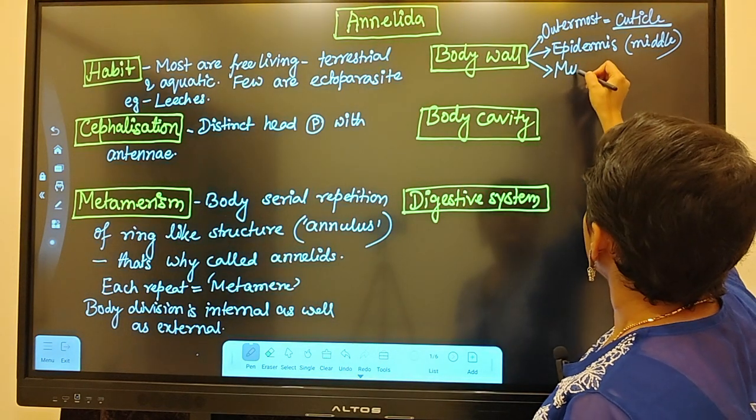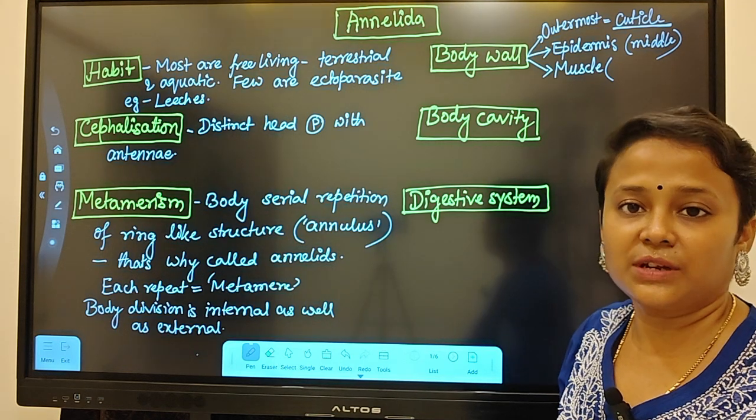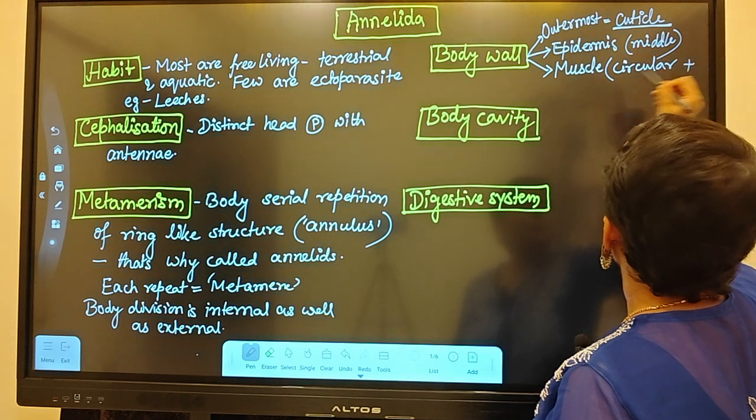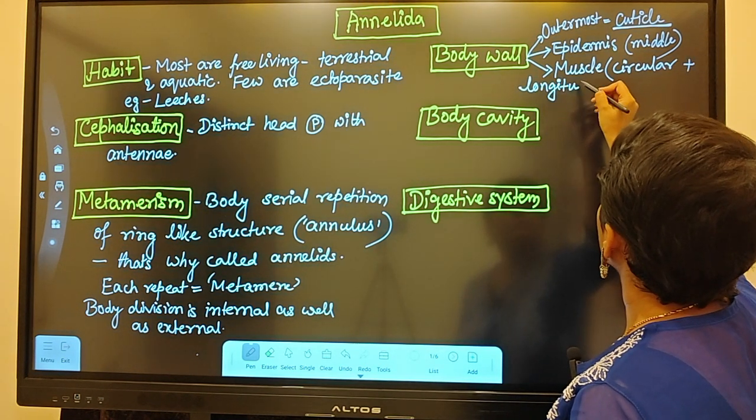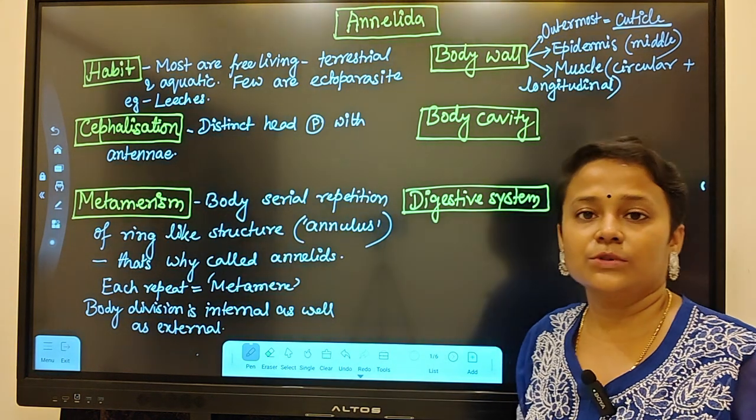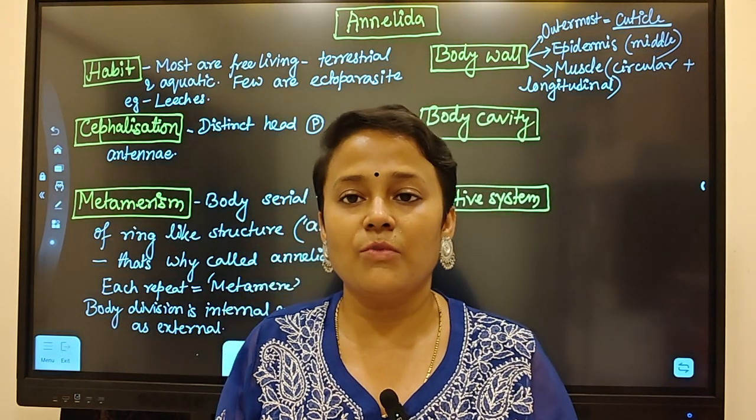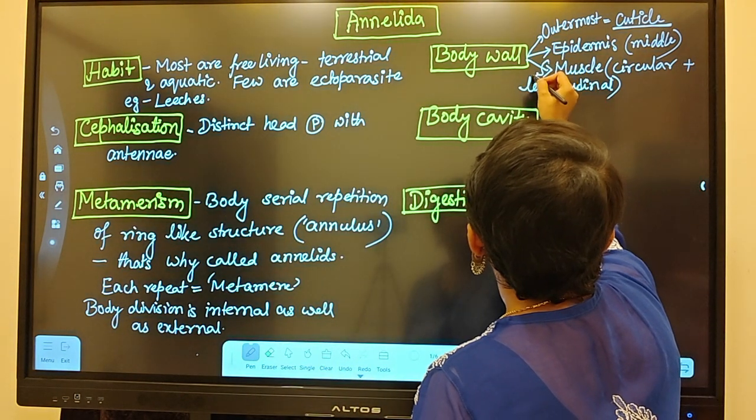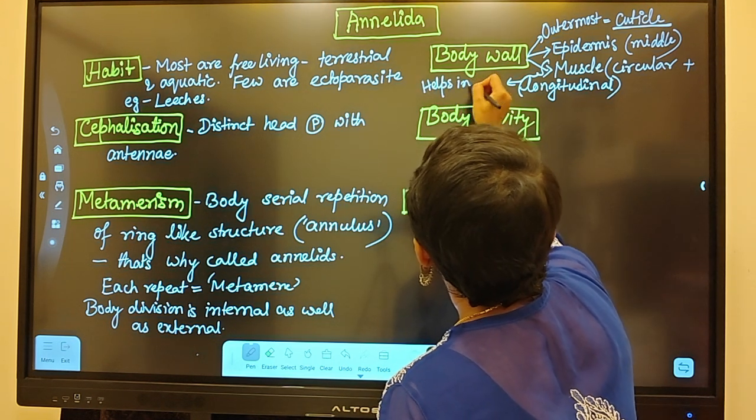Which type of muscle is present? Circular as well as longitudinal. What is the function of that? It will help in locomotion. By a series of contractions of these muscles, they can move from one place to another. So this muscle layer helps in locomotion.